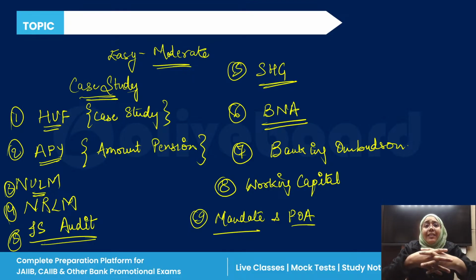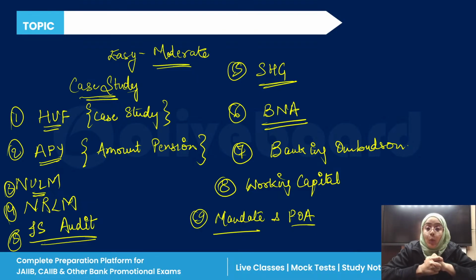Bulk note acceptors are machines in the bank premises which accept up to 200 mixed notes. Okay, so you don't need to segregate the notes according to denomination. You just give them the bulk notes. The machine sorts the notes, segregates the denominations, and then instantly credits that amount into your account. That is the bulk note acceptor, which is installed in the bank premises.